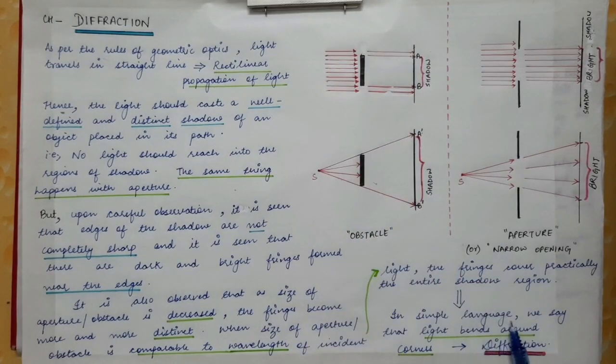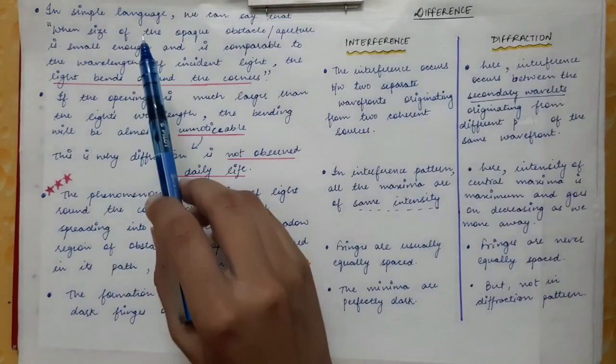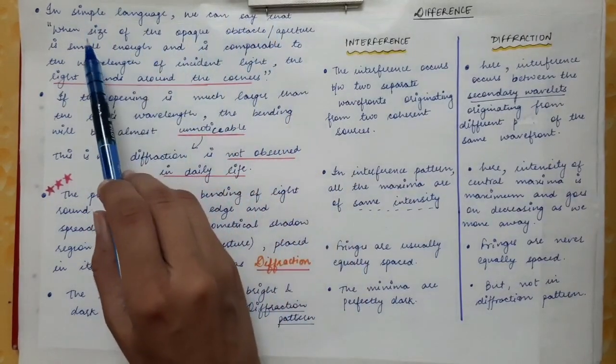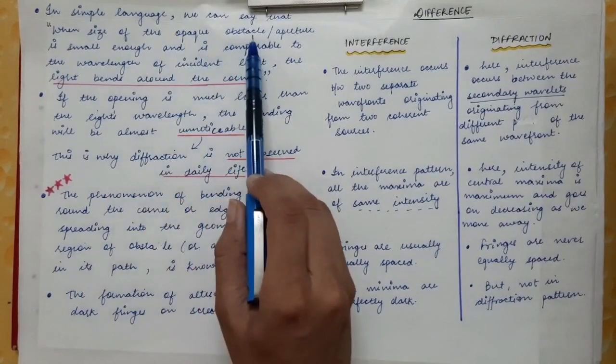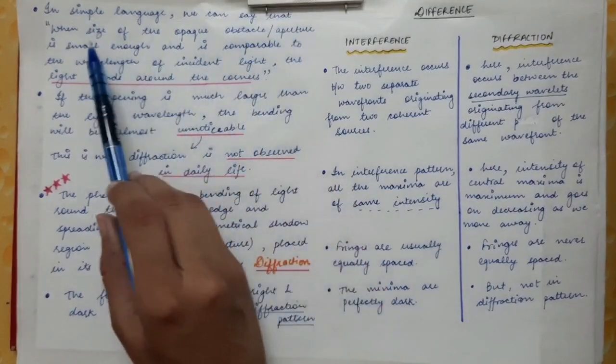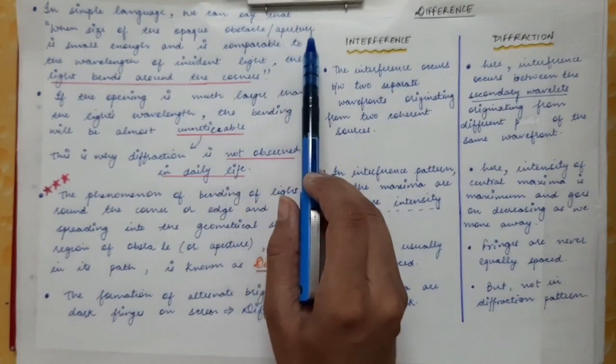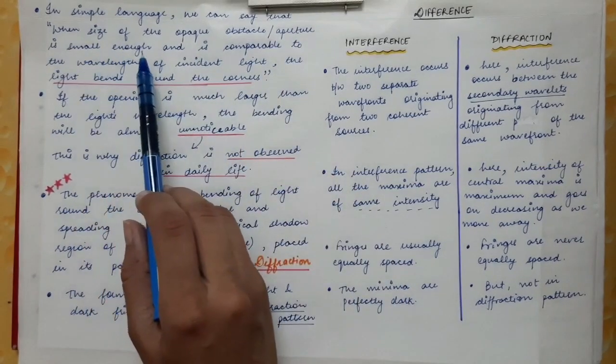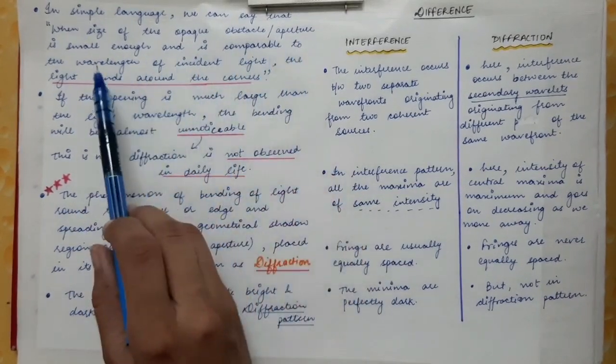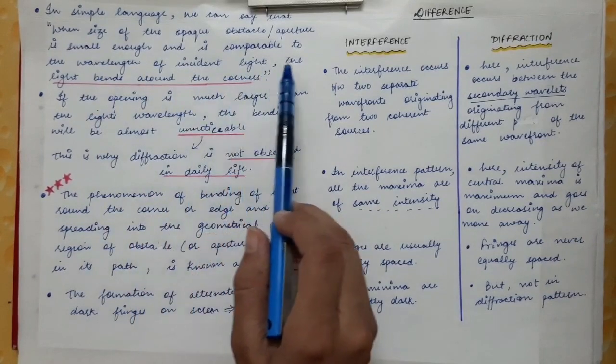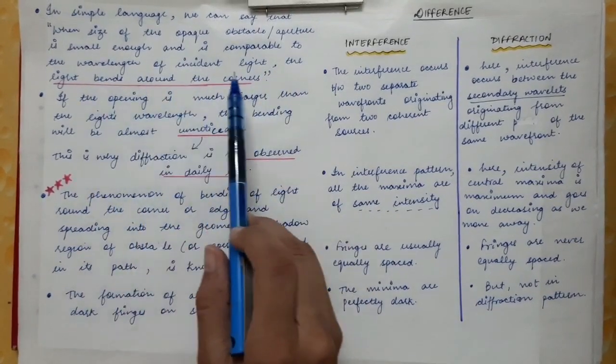So in simple language, we say that light bends around the corners, and this phenomenon of light is called diffraction. In simple language, we can say that when the size of the opaque obstacle or aperture is small enough and is comparable to the wavelength of incident light, the light bends around the corners.